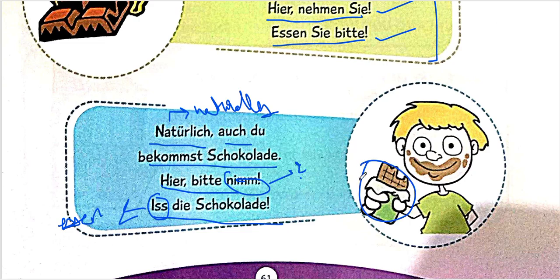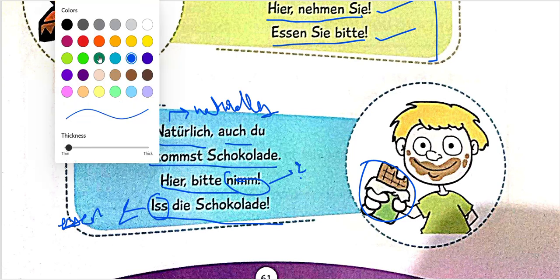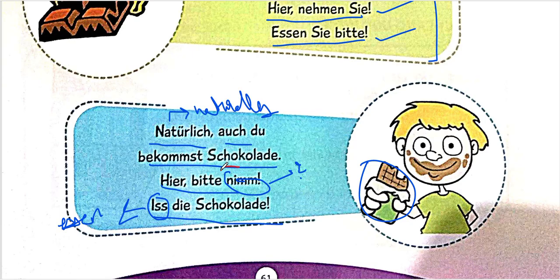So he's eating chocolate and he knows that naturally you would also like to eat. You'd also like to get the Schokolade, which is chocolate. So here, bitte nimm. So he's saying here, please take it. Iss die Schokolade. Eat the chocolate. Now, one major confusion that we can see over here is, what is nimm?